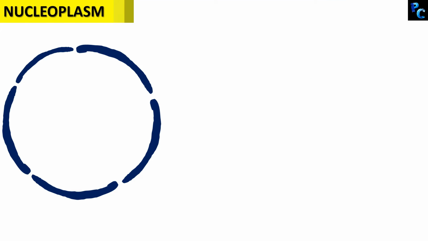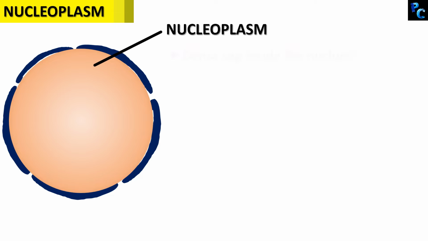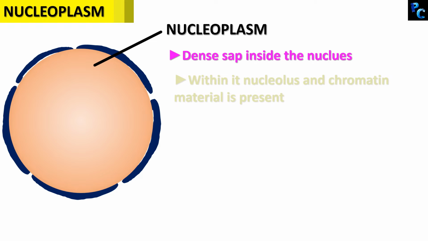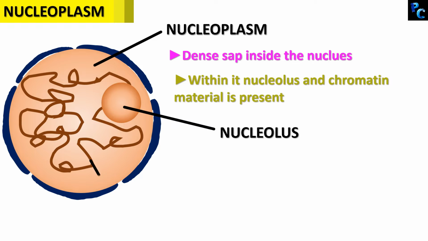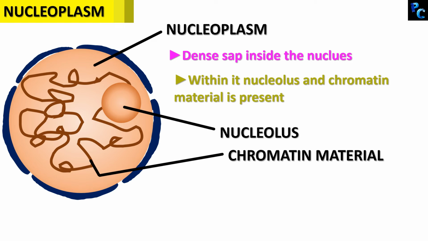Let's talk about the nucleoplasm now. In this diagram, you can see just the nuclear envelope. The dense sap inside the nucleus, in which the nucleolus and the chromatin is suspended, is called nucleoplasm. So, nucleolus and chromatin material is suspended within the nucleoplasm. This is the structure of a nucleolus, which is a round spherical structure within the nucleus, and these thread-like structures are the chromatin materials. We will talk about them in my next slide.